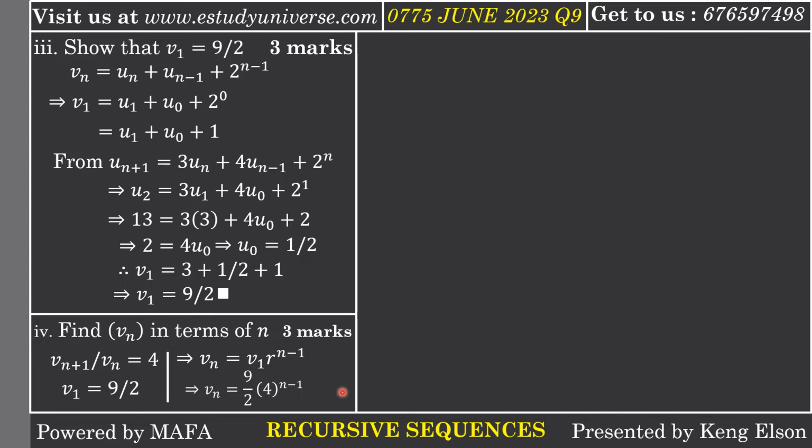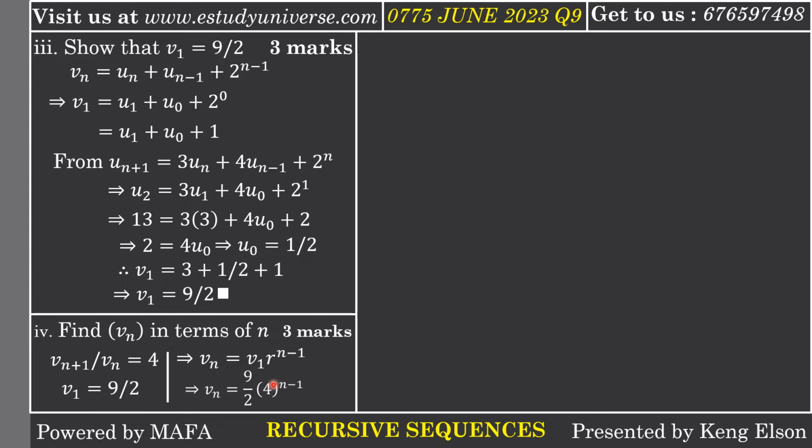But now there is something. When I was producing this solution, I read the question very well. The question did not say that we should state Vn in terms of n. Kind of, the question is saying we should find Vn in terms of n, and it's allocated for 3 marks. So I asked myself, will the marker actually mark this solution here and give a student 3 marks? And then the answer I gave to myself was no. I don't think any marker will actually allocate 3 marks for this question and expect the student to actually do this. So I came up with another way of answering this question.